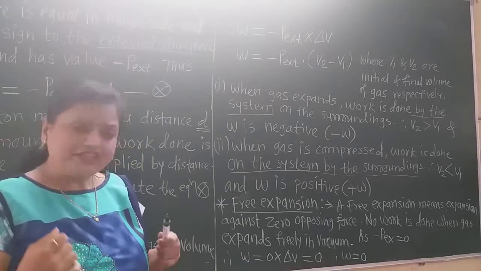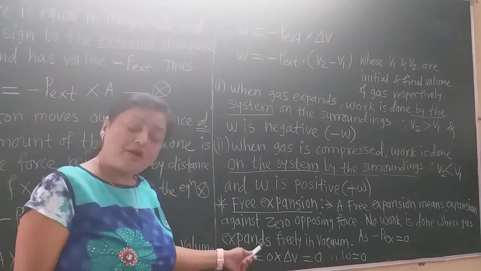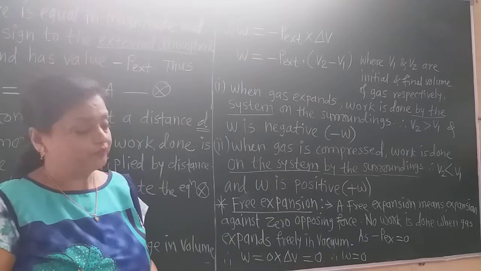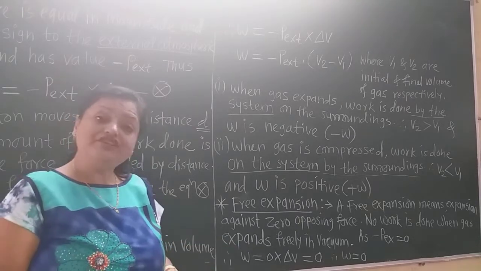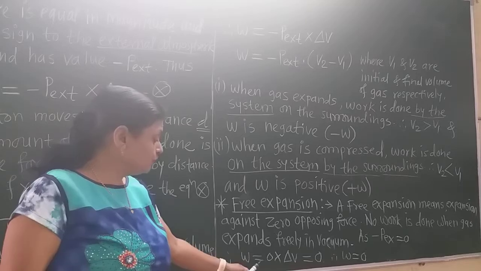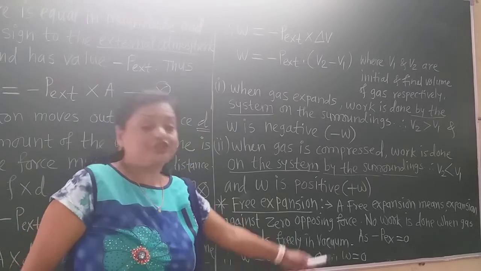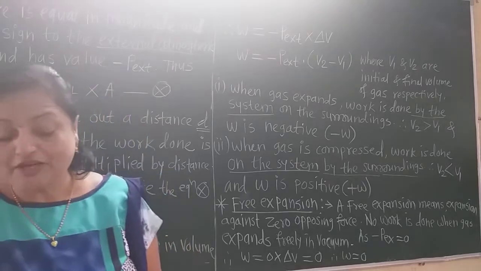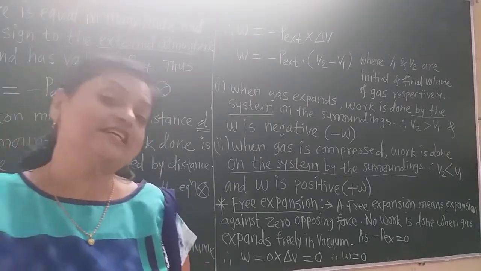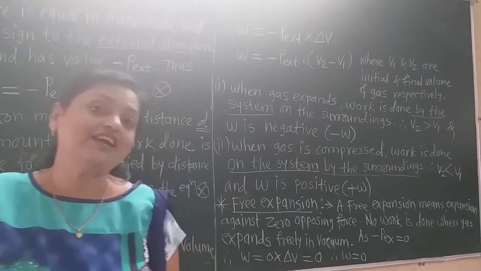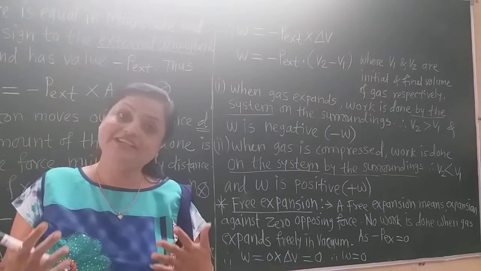So no work is done when gas expands freely in the vacuum. In that case, minus P external is equal to 0, so W is equal to 0 into delta V, that is equal to 0. So W is equal to 0.